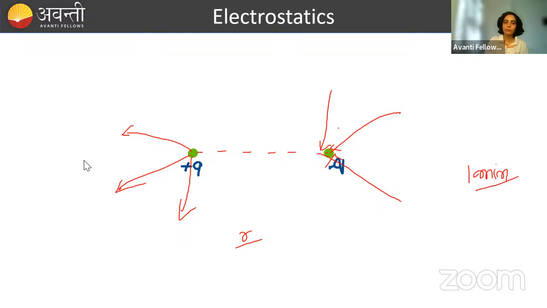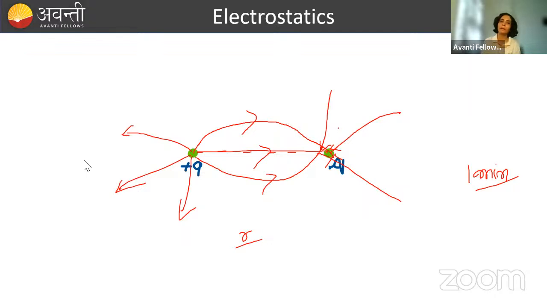So if positive and negative charge are very close or they are at finite separation, electric field lines coming from positive charge will end at negative charge also. So this also might happen, ना, ऐसे, है ना. Why this line is not straight? क्योंकि यहाँ पे दोनों के बीच में इंटरैक्शन हो रहा है ना, because of this interaction this is bent.